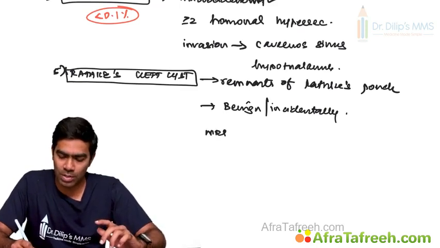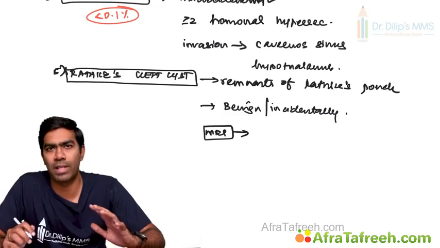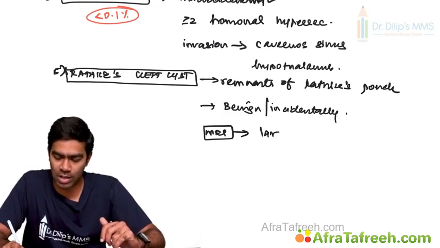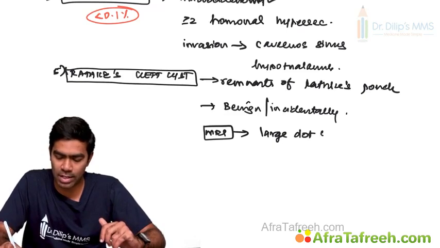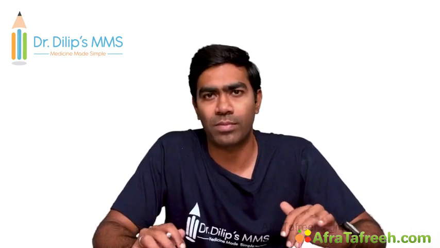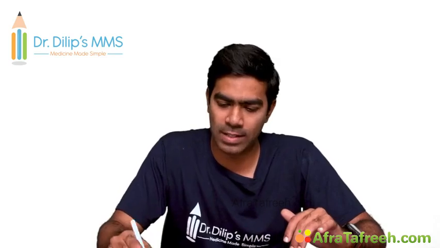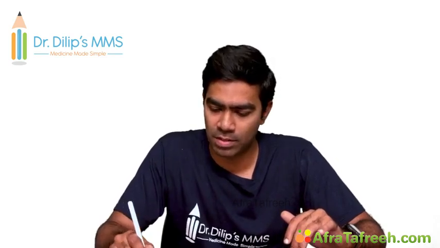And one important question they will ask you in exam: in MRI, what is the pathognomonic sign associated with this Rathke's cleft cyst? That is called the large dot sign. That's a very important MRI finding in a case of a Rathke's cleft cyst. Let us see some images.